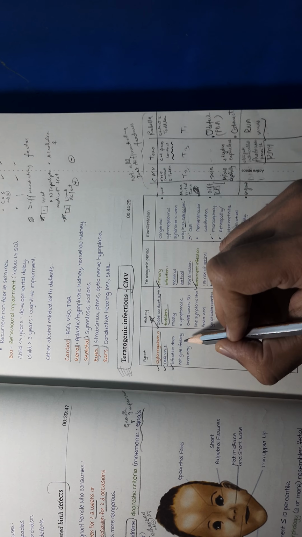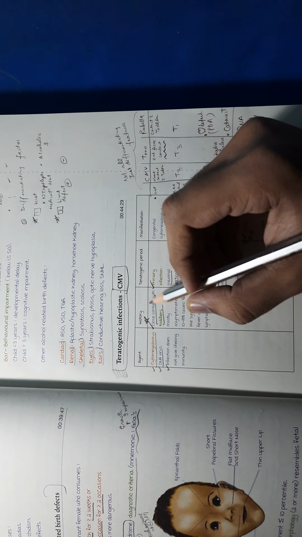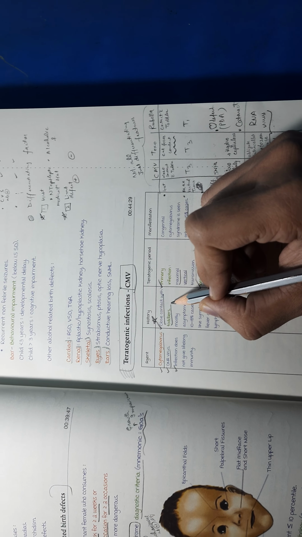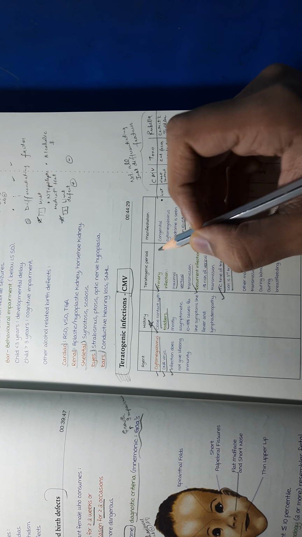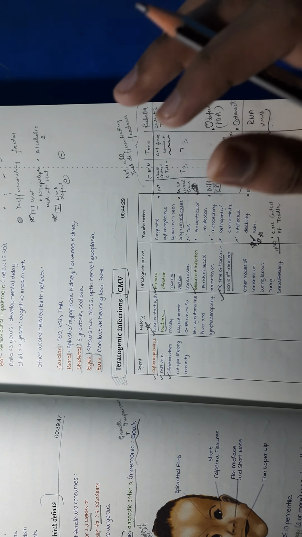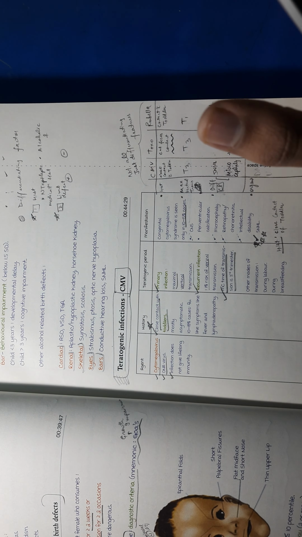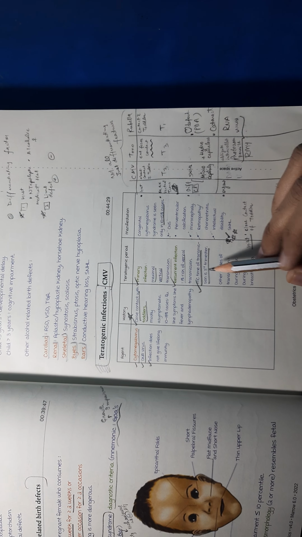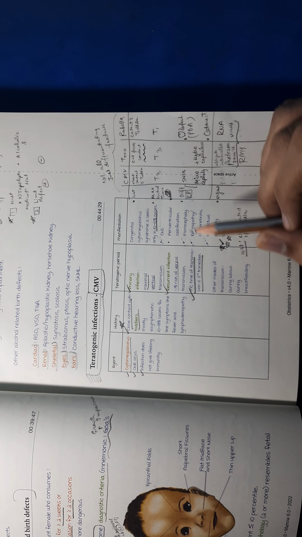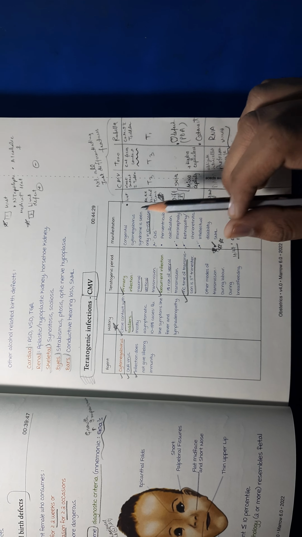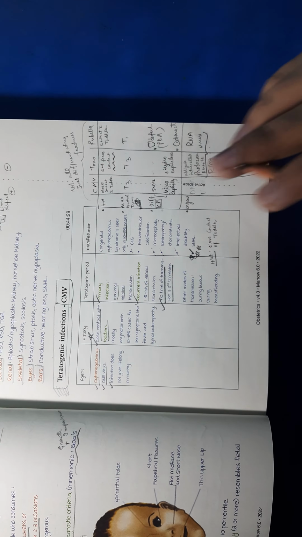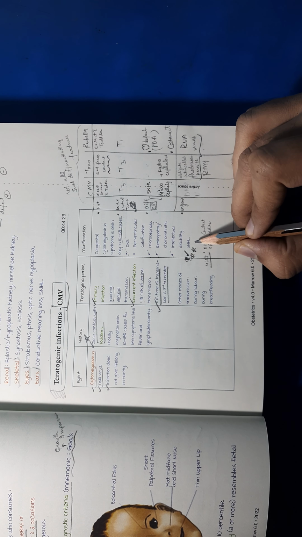First is cytomegalovirus. The history that you will have to remember is that there will be a history of close contact with toddlers. For all infections, primary infection will have maximum vertical transmission, secondary infection will have less chance of vertical transmission. For CMV, the most common time of transmission is the third trimester. Here the manifestation will be microcephaly and all this, but what you have to remember for differentiating is sensorineural hearing loss.